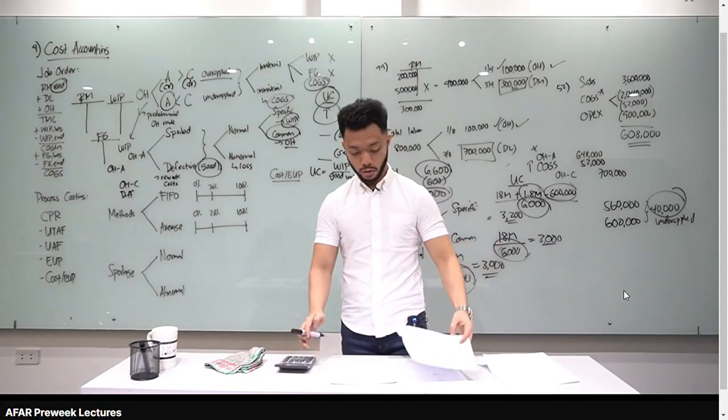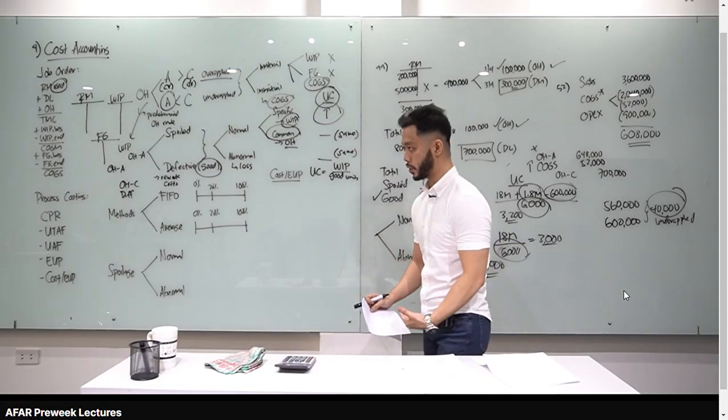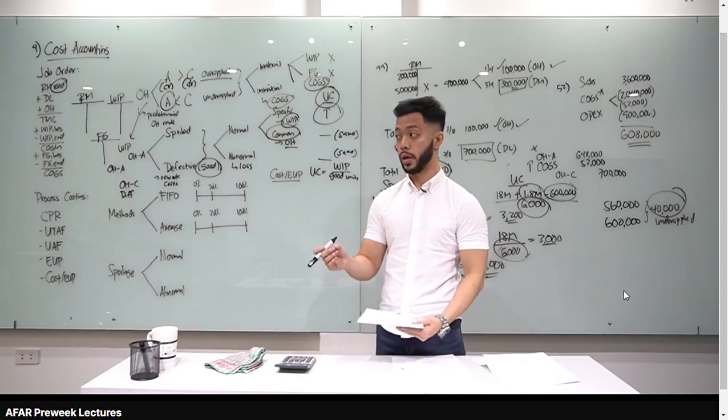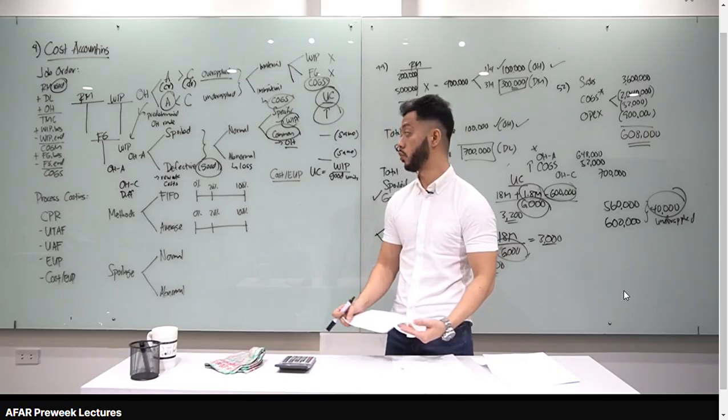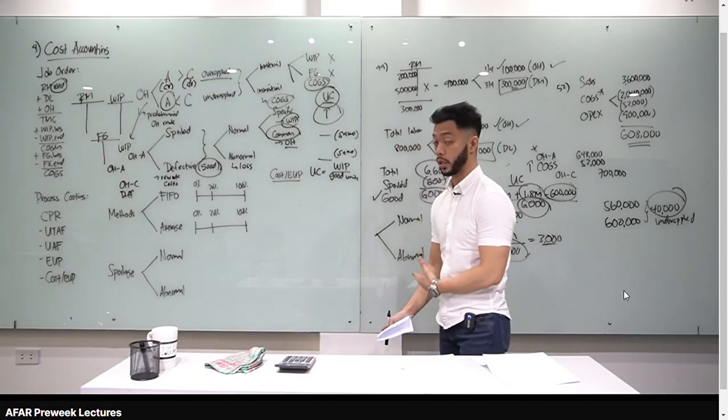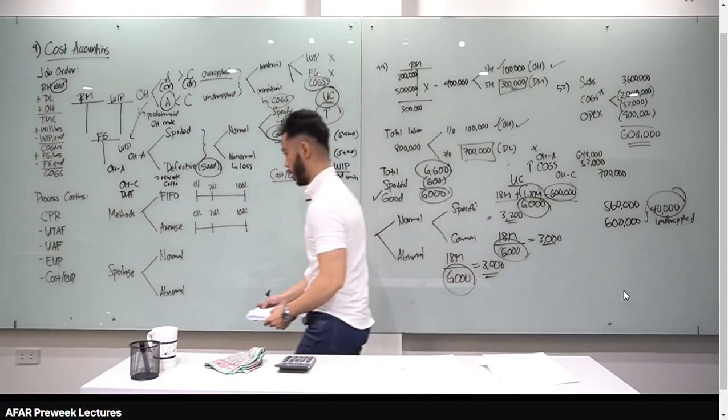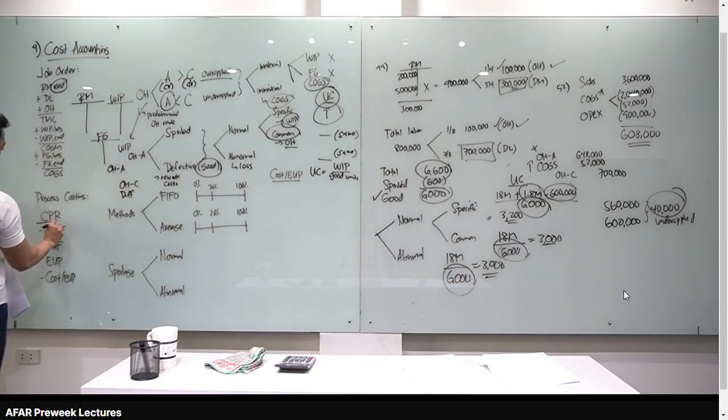Let's go to process costing. Okay, so pag ang products naman na pinoproduce natin are identical and homogeneous, okay, low-value products, process costing naman. Gagamit tayo ng production line. Okay? Now, ang technique dito is yung cost of production report. Okay, prepare tayo niyan. Ano yung mga important items sa cost of production report? Meron tayong units to account for, or basically, yung total units. Alamin natin saan mapupunta siya at the end of the period. Units accounted for, saan napunta yung units to account for.